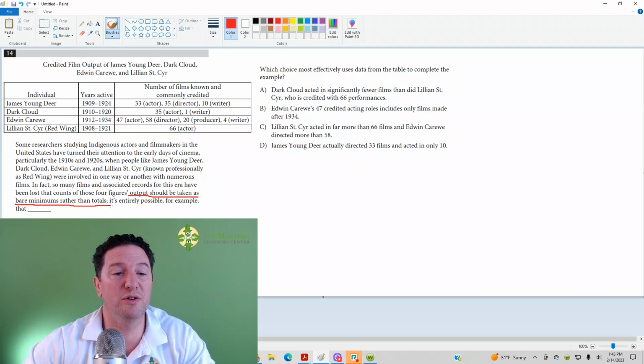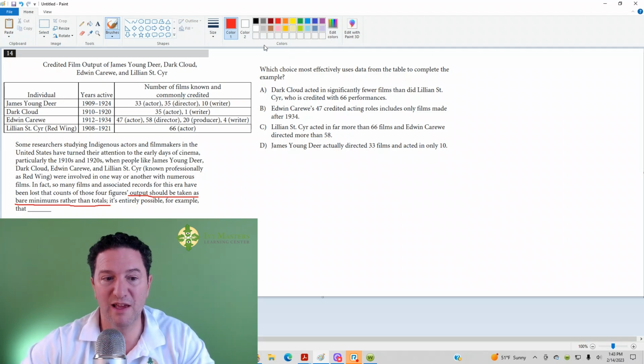In other words, and this is what you want to establish before you look at the answer choices, they must have done more work than the numbers reflect in the table. We're looking for the answer choice that reflects that, if that's what's going to conclude the sentence, which it looks like it is. Which choice most effectively uses data from the table to complete the example?